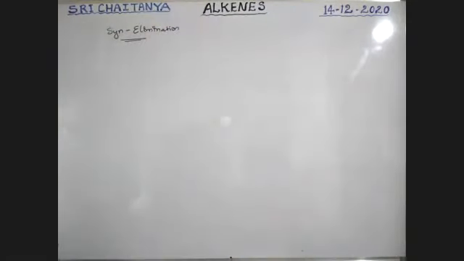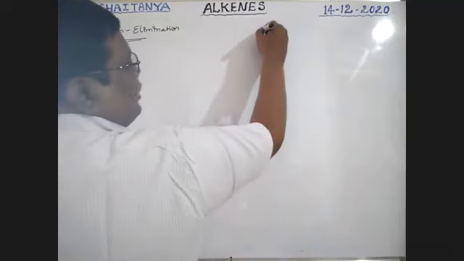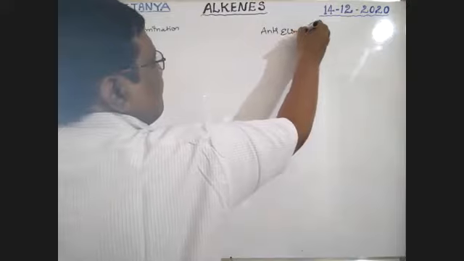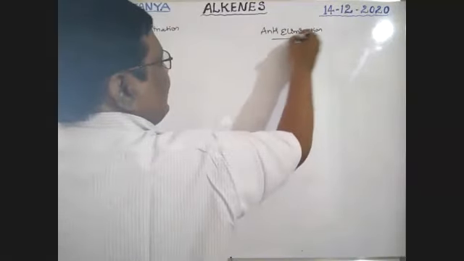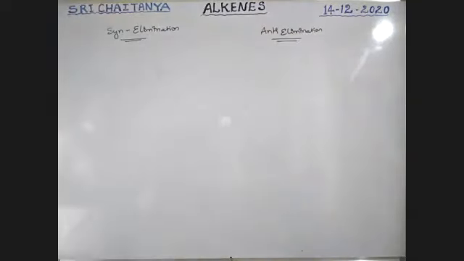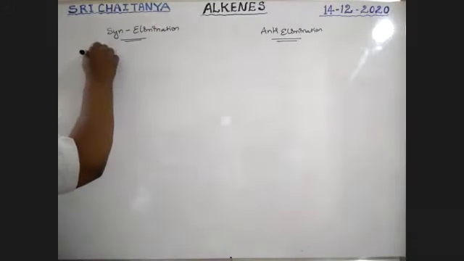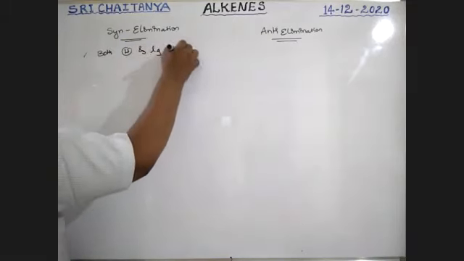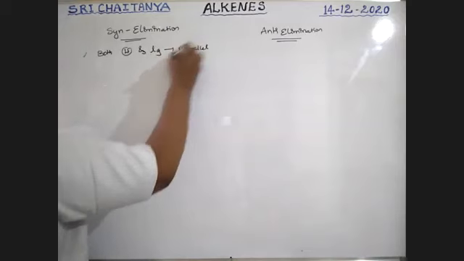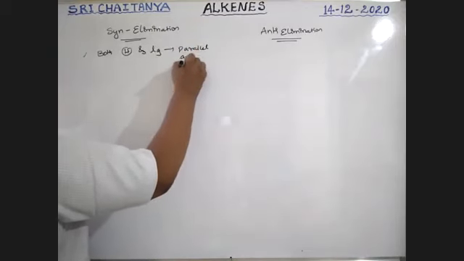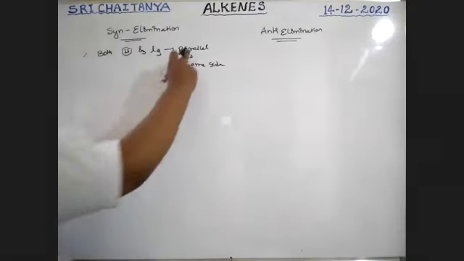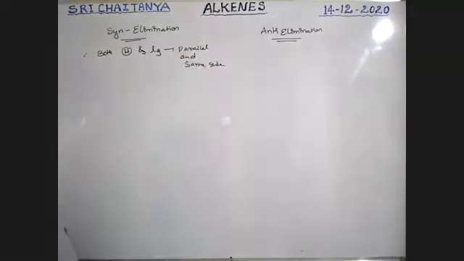So it is syn elimination, boys. Here I am explaining anti-elimination, so I am explaining both parallelly. Syn elimination, anti-elimination. See here. Here both hydrogen and leaving group are parallel and on the same side.